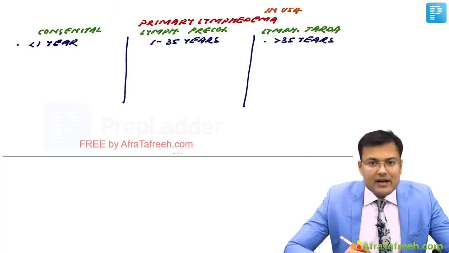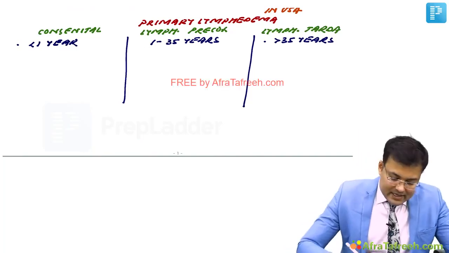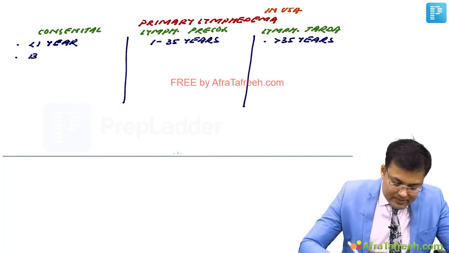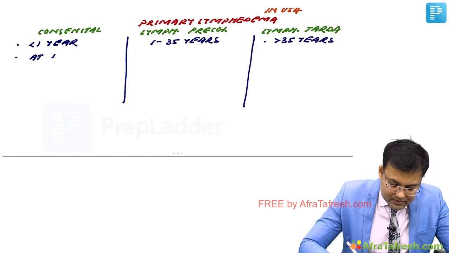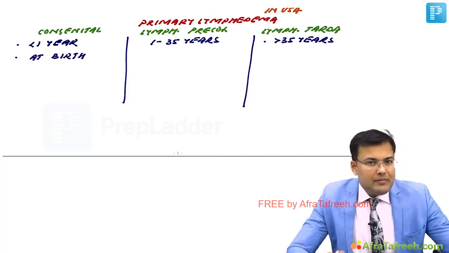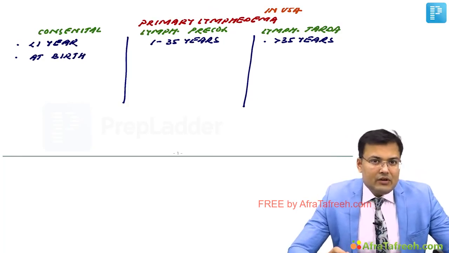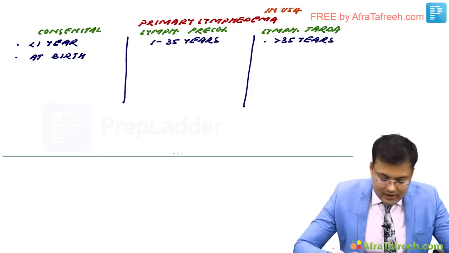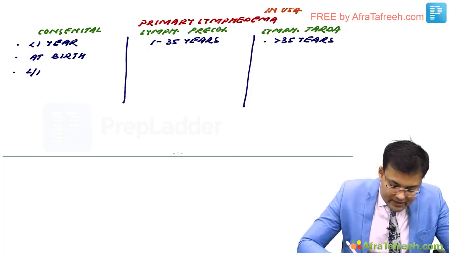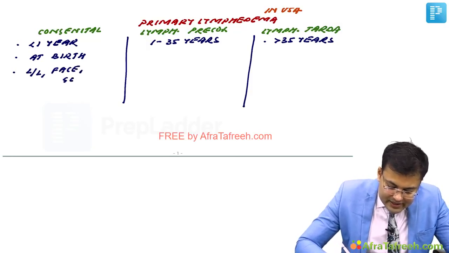Now see, congenital means it is usually present at birth. What happens in this? The lower limb, face and genitalia can be involved, and usually it is bilateral and multiple limbs are involved.